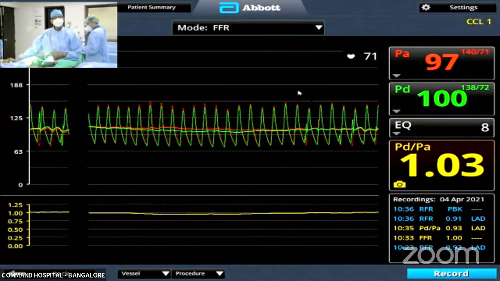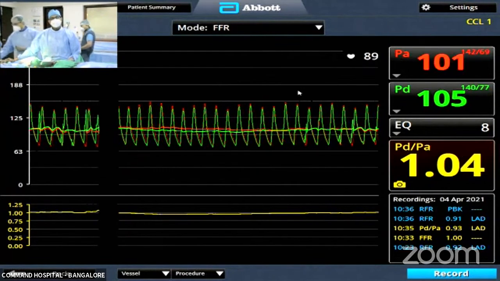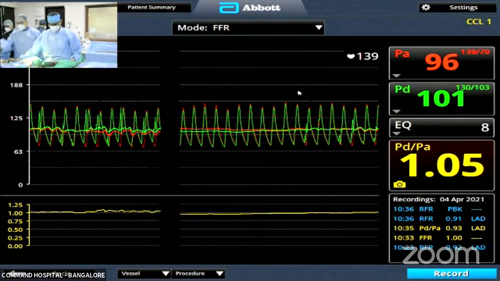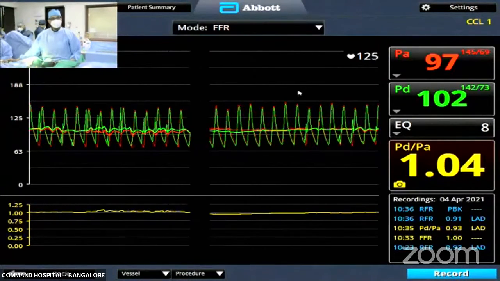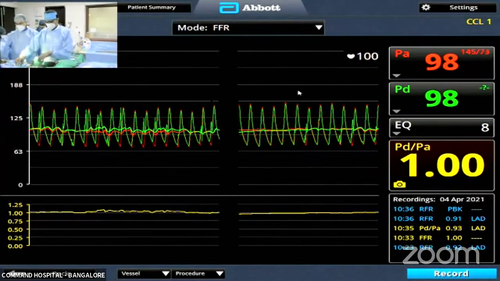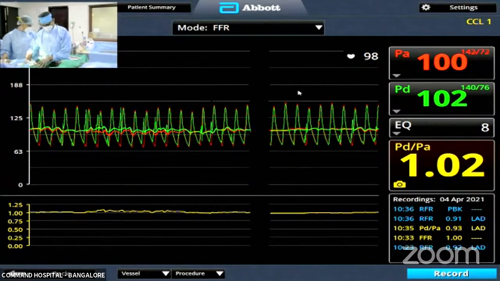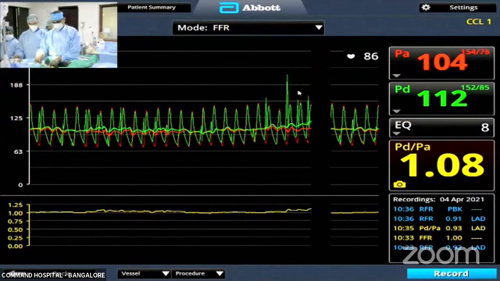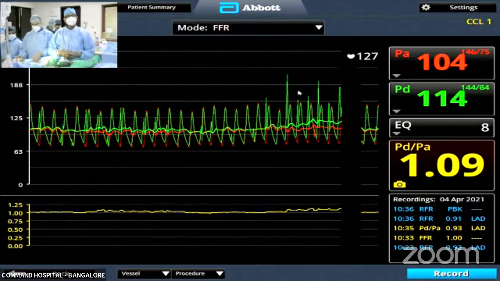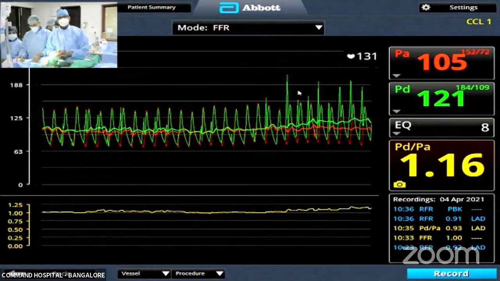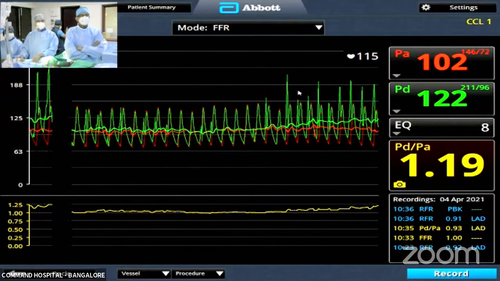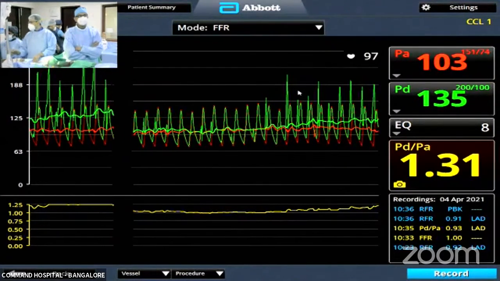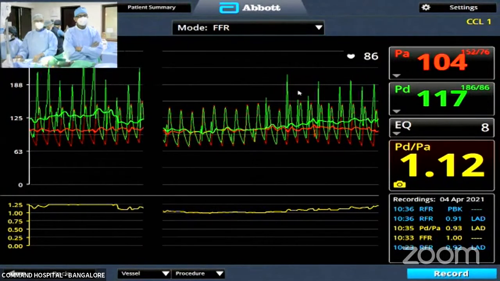One of the advantages with the FFR, the MACE reduction is because of the reduction in the number of stents. I think this is a classic example where instead of going with two stents, he's going with one stent, and that is particularly involving the left main bifurcation, ostium, pinching, everything. I think he will do the FFR. After FFR, he will decide the strategy. But now we know the theme of the case, and a really beautiful case. Hearty congratulations for showing, and thank you very much for contributing.